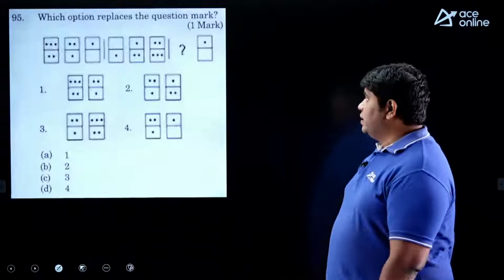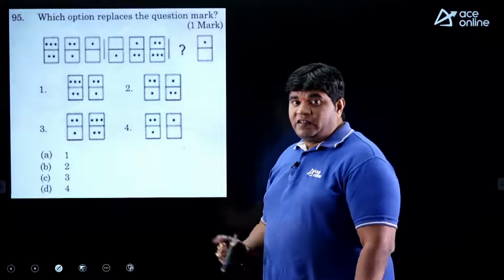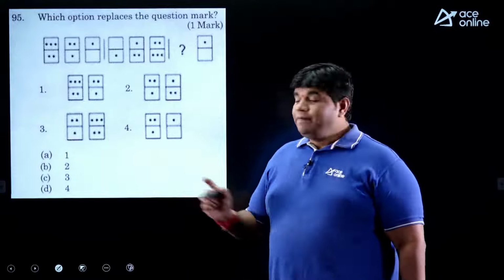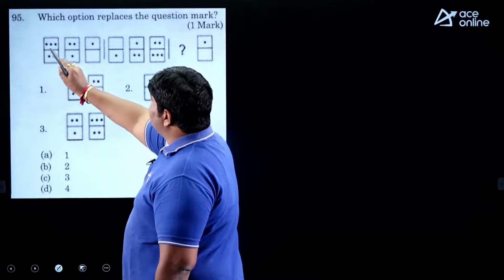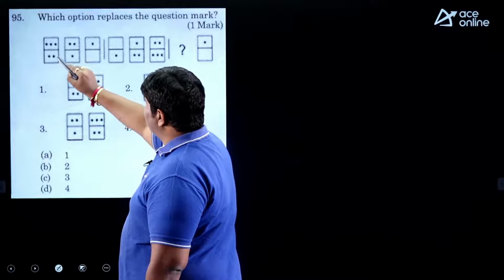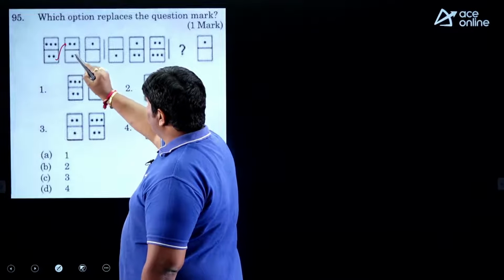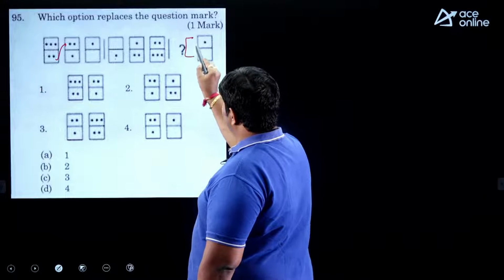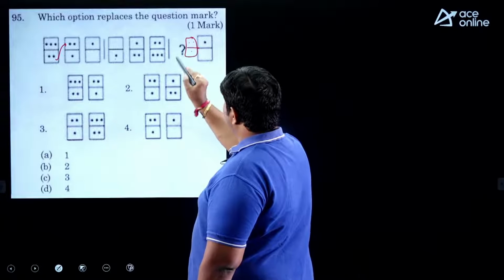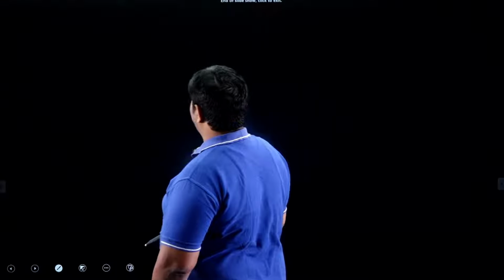Next. Very easy question, my dear friends. Last question. Look, friends, all of you. 3 dots, 2 dots, then shifted 2 and 1. Next one 0, same thing reversed. 1, 1, 2, 2, 3. Here 1 given, here 1 given. Next here 2 and 1, then 3 and 2. What is the possible diagram, my dear friends? 1 is the clearly right answer.